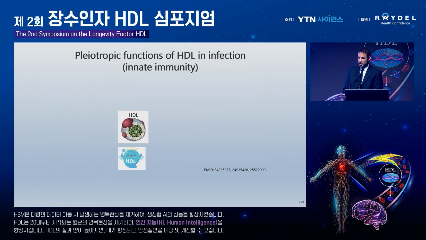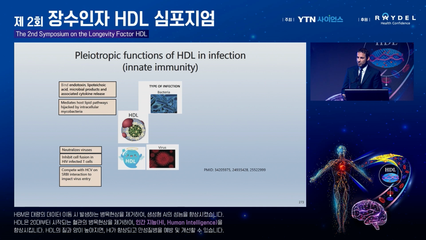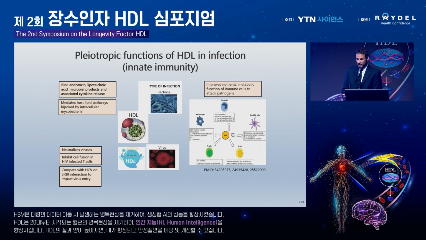Also, one part that is less known is that HDL is part of the innate immunity, actually. It can bind endotoxin and microbial products that bacteria make, and it can also neutralize viruses directly. It can have an antiviral effect. This has been shown for SARS-CoV-2, influenza, and some other viruses as well. And what's very important to note is that it interacts with most of the cells of the immune system. As you can see here, it interacts with the lymphocytes, the macrophages, the dendritic cells, so many functions. So it's a really key part of the innate immunity that is often under-recognized.